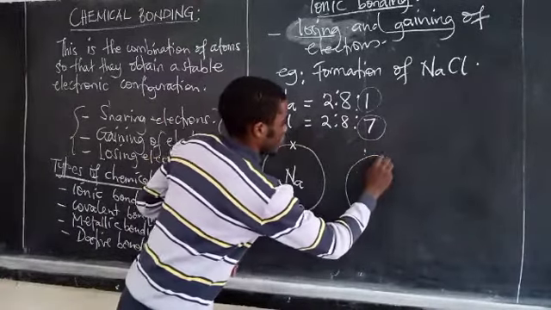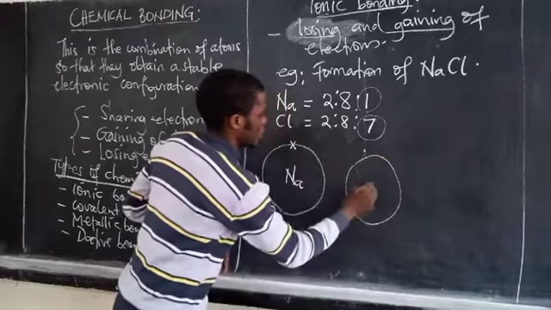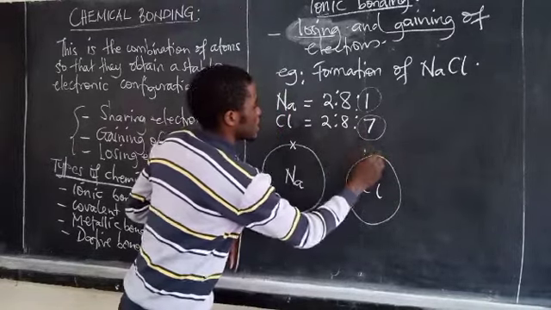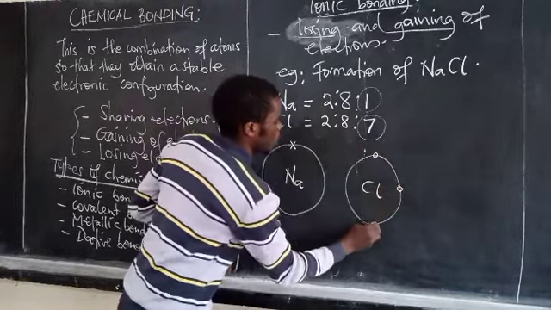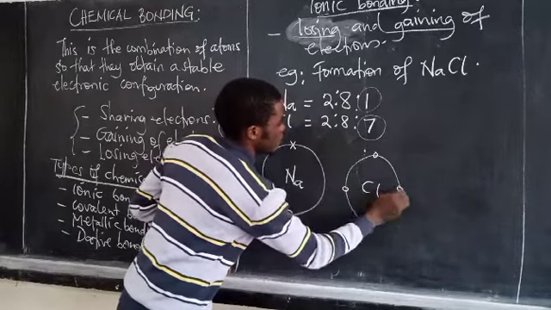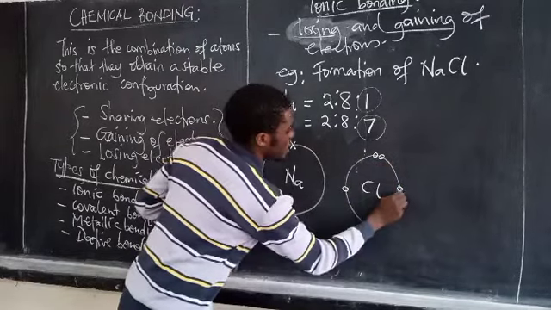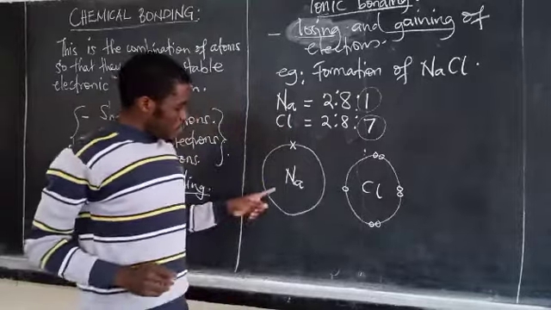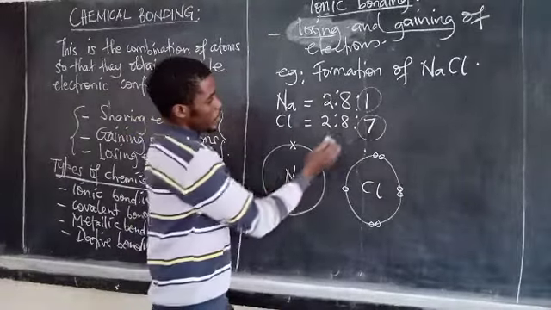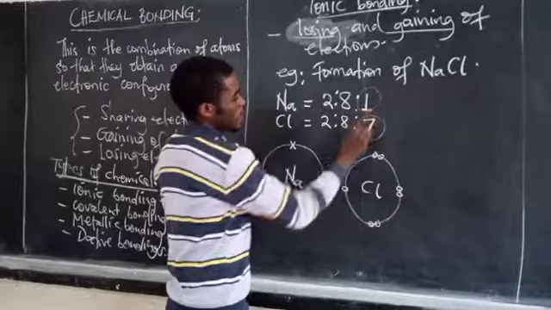We also have the chlorine, which has 7 electrons in the outermost energy level. Meaning that this one is having a problem. A problem is only this one.